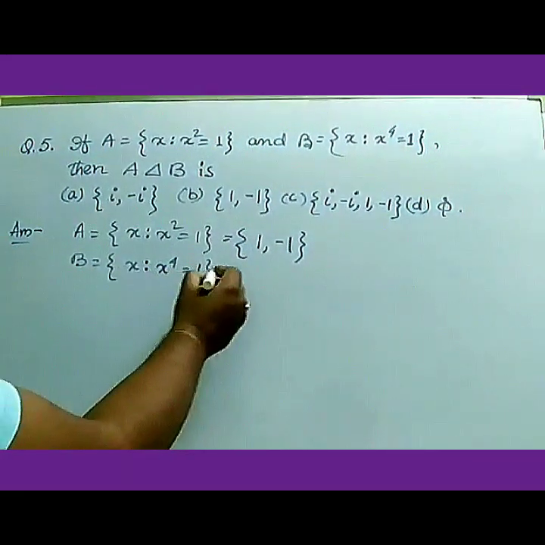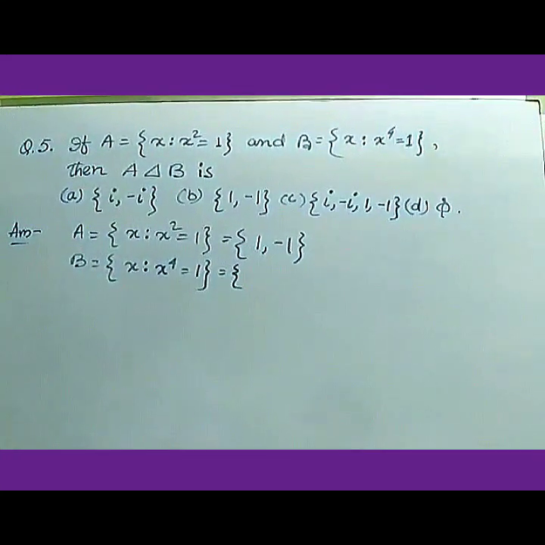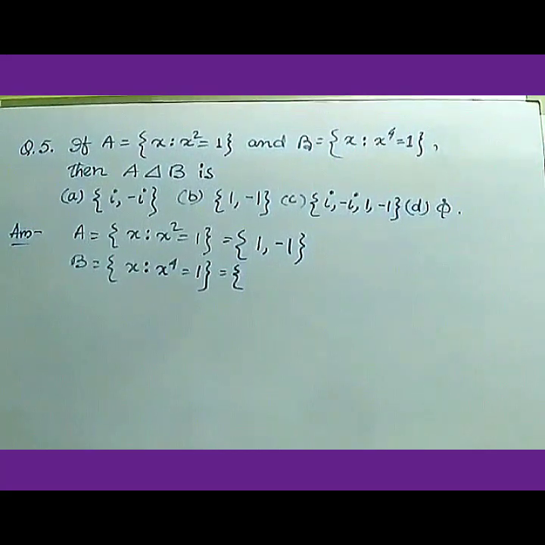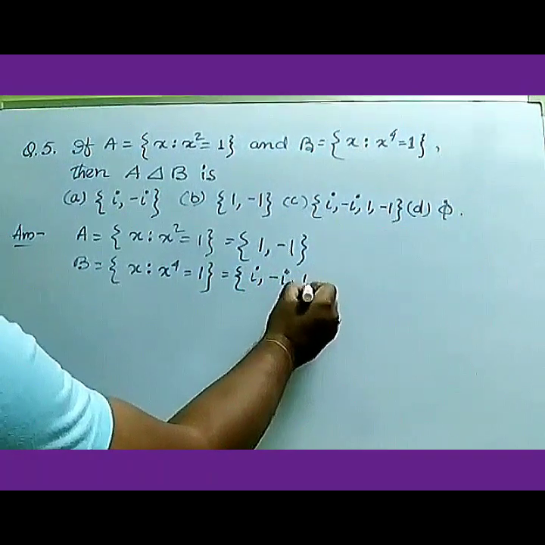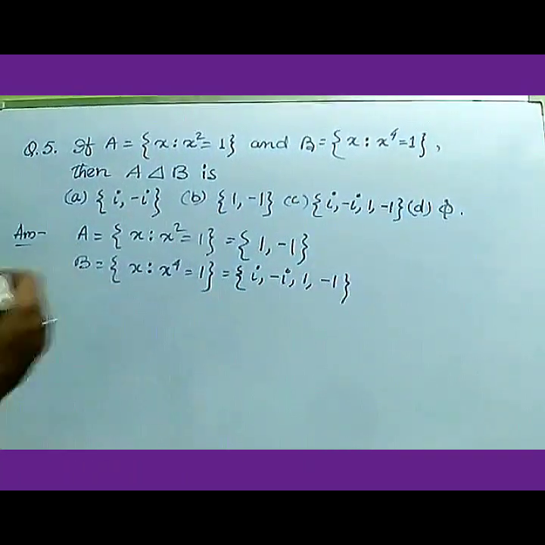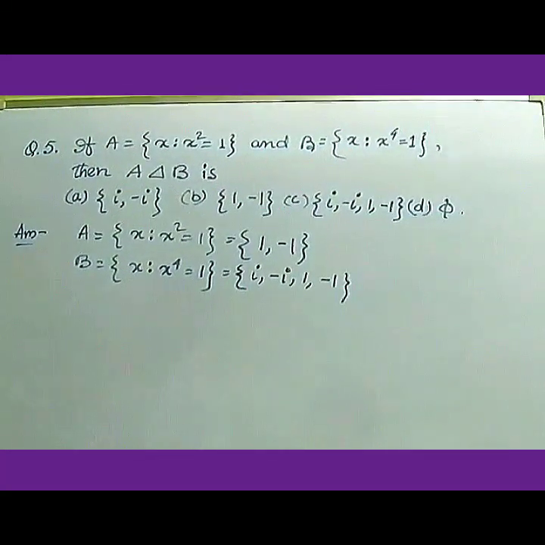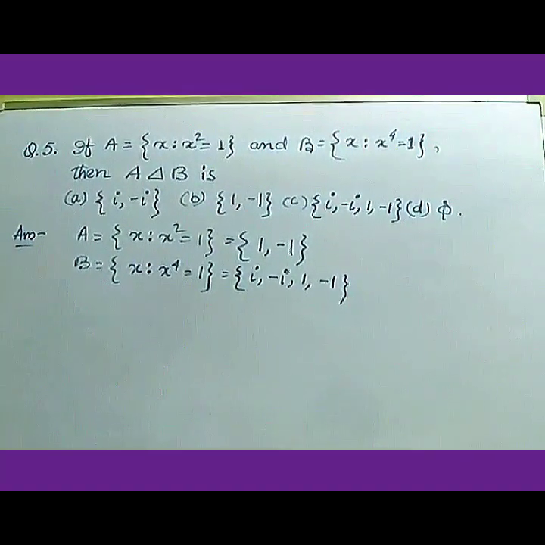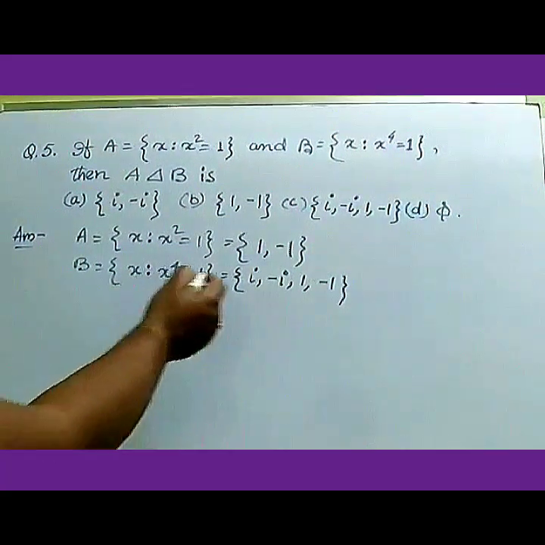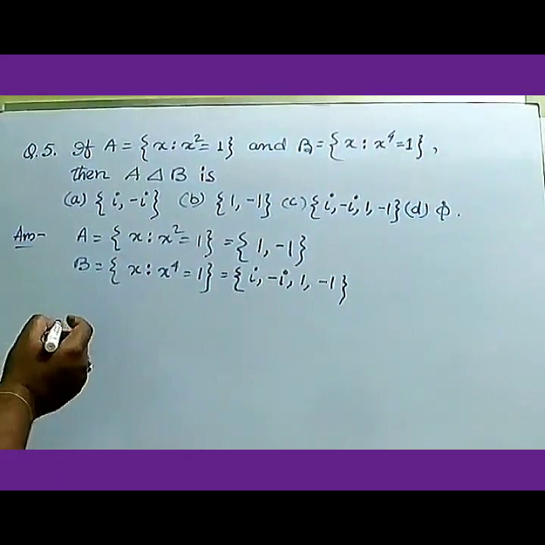Okay, so now comes to the set B, that is B equals the set of x such that x to the power 4 equals 1, and it can be i, minus i, 1 and minus 1. As you know from complex numbers, the fourth roots of unity are i, minus i, 1 and minus 1. So by using the fourth roots of unity, we are getting these 4 values. So let us see A minus B.